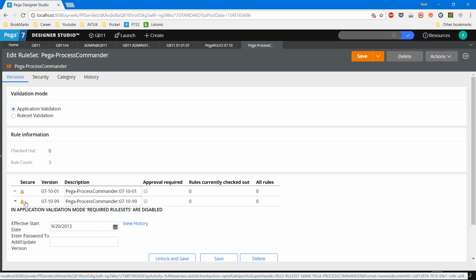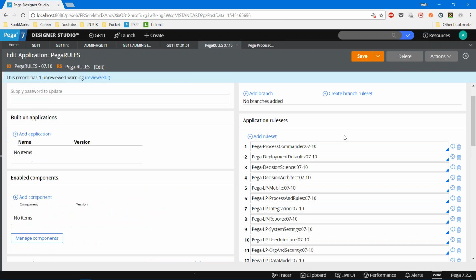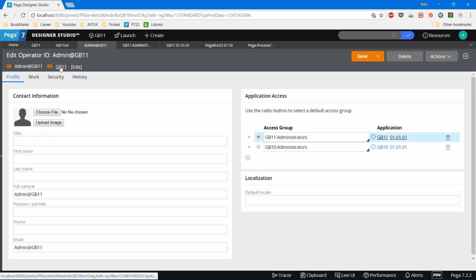When it is locked, it means all the changes in that particular rule set are finalized. It has been reviewed or tested or whatever it may be. You can take it and use it however you want. That is how they make sure you are not disturbing the code they have written. So what you are doing is taking a copy of this particular operator ID into your rule set, see here, RS means rule set, and you are customizing it.